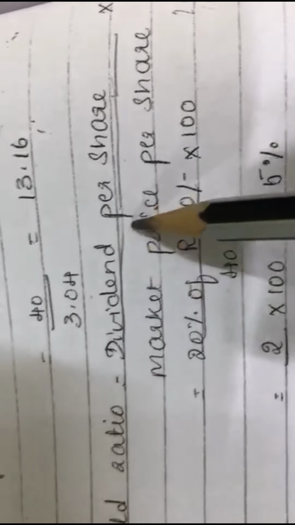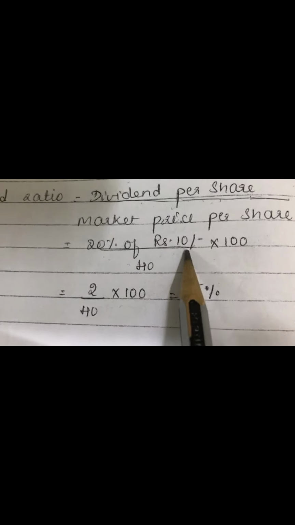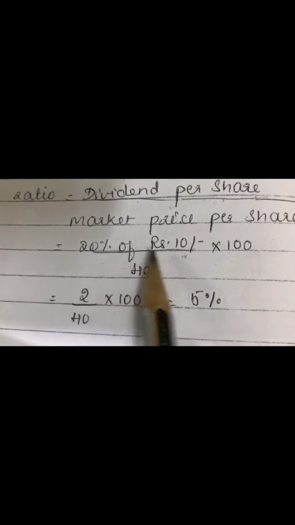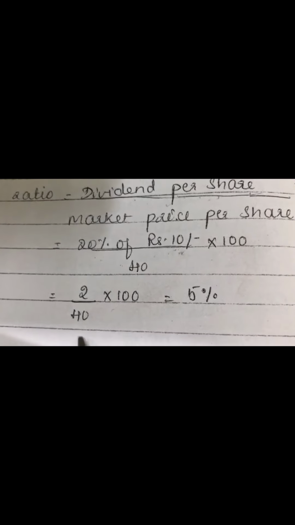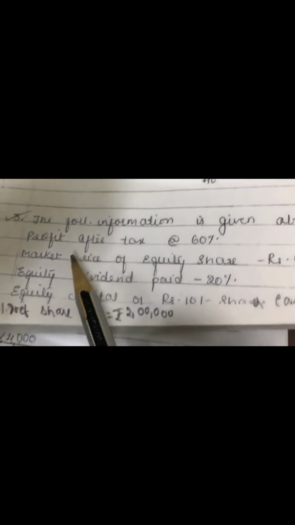So how much is the dividend per share? They have given 20%. So look here, it is given as 20%. So it is 20% of the share value, and the share value is rupees 10. So calculate 20% on rupees 10, you will get 2 rupees divided by market price of 40 rupees into 100. So it is 5%.